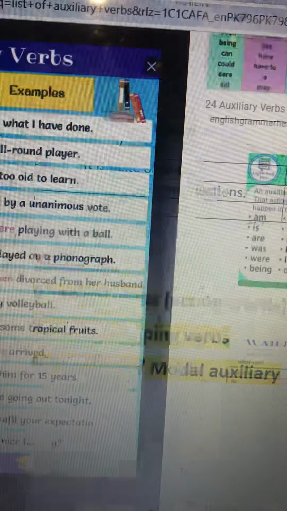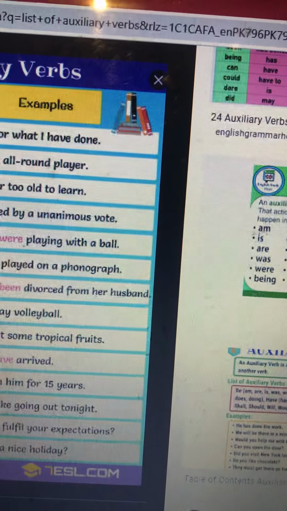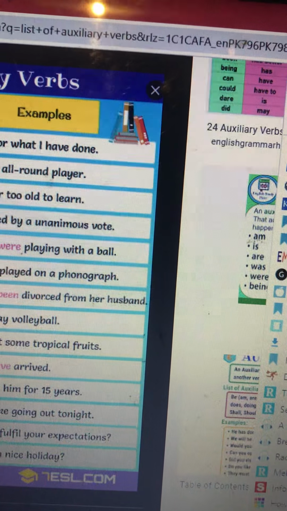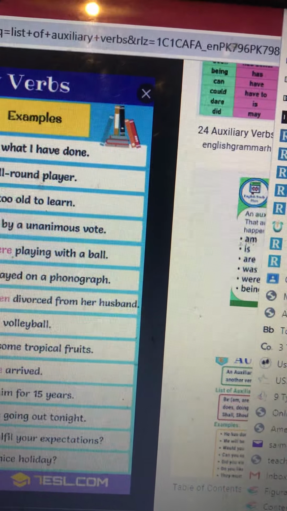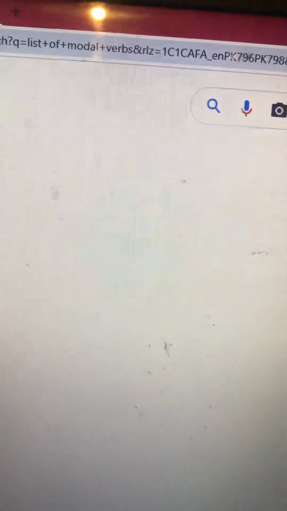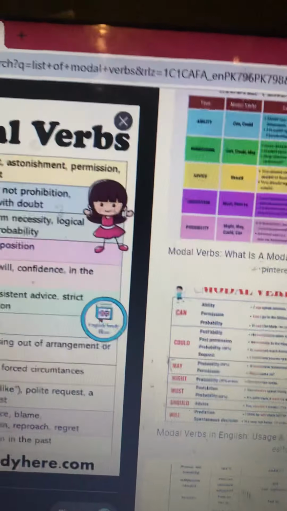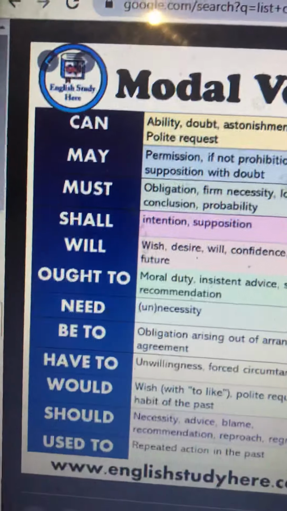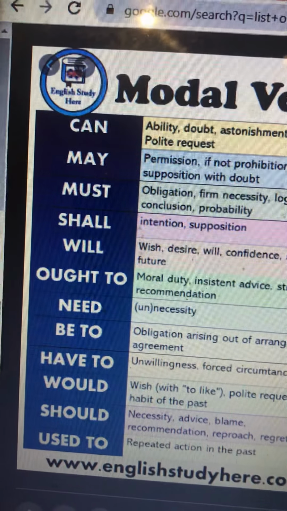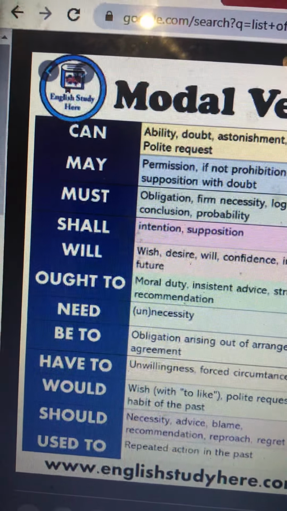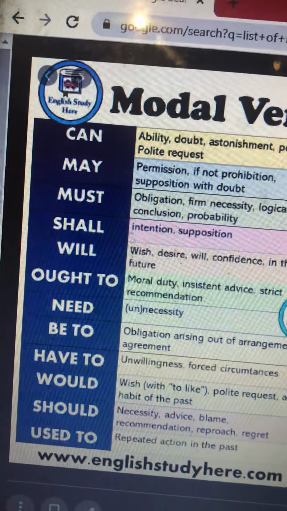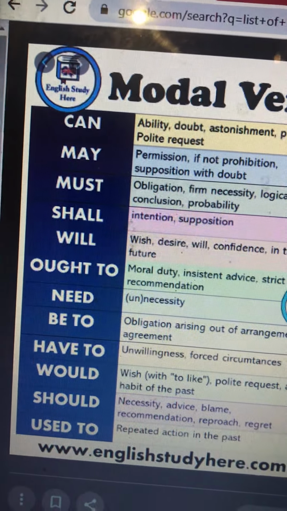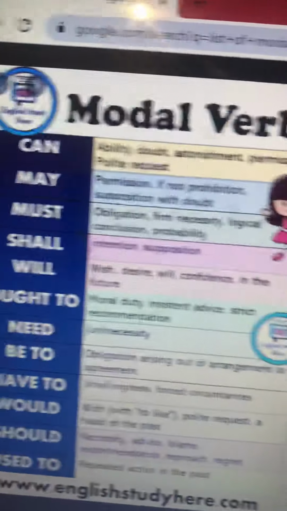Again, I have saved something for you to see, because I have been constantly talking about this last year, all the years I have taught. So I thought it's better to show you so that it becomes part of your visionary memory. Okay, it's here. Can, may, must, shall, will, ought to, need, be to, have to, would, and should, and used to. If you're confused about be, so here it is.